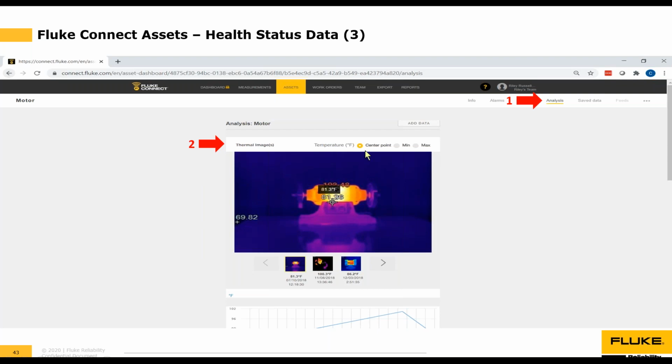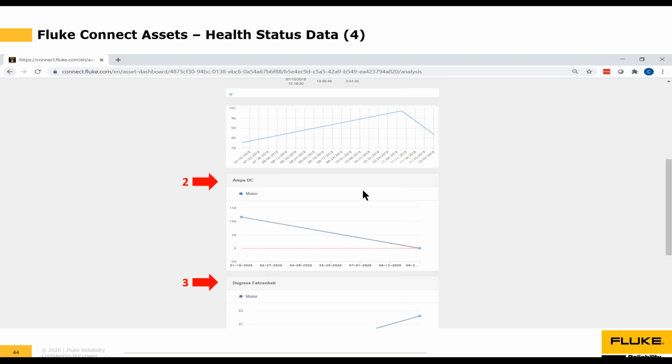The center points, you can see the center point information here, which is 81.26 degrees, are plotted along a graph. So you can see not only the actual thermal image itself, you can see the center point information plotted because we're looking at the analysis of the data. So toggle to the next screen.